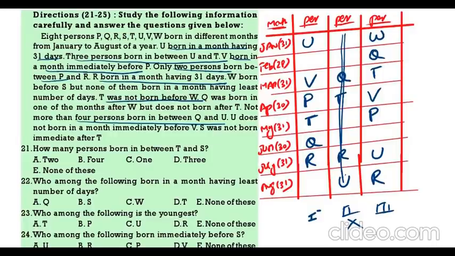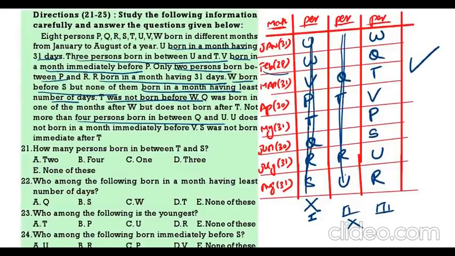Then, W was born before S. But none of them is born in the month with the least number of days. If I take W is born before S, but none of them is born in least number of days, W I am getting in February. So, this is also wrong. Only the third one is correct.